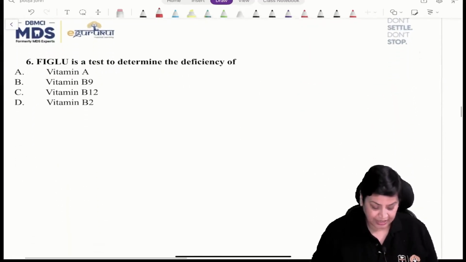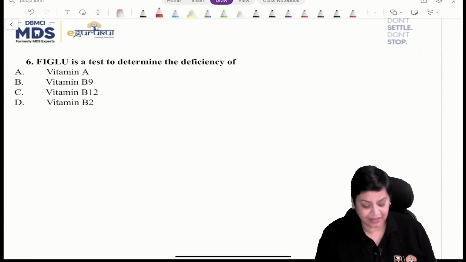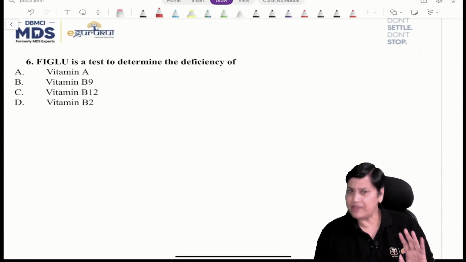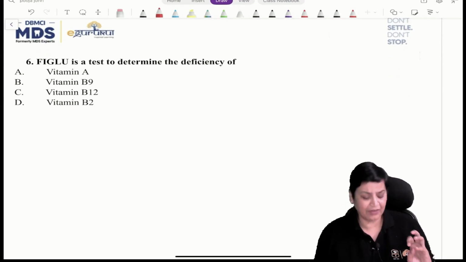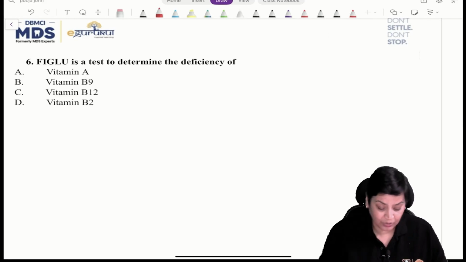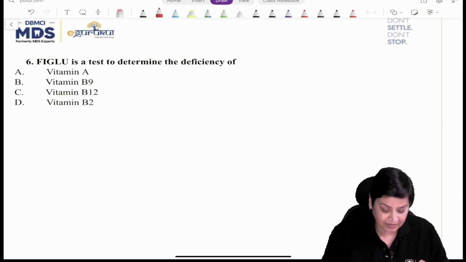The next question is, FIGLU is a test to determine the deficiency of. Again, a very important question, and I have discussed this in my class so many times. If we talk about FIGLU, first of all, I'll just give you the answer. It is a test to determine the deficiency of vitamin B9.